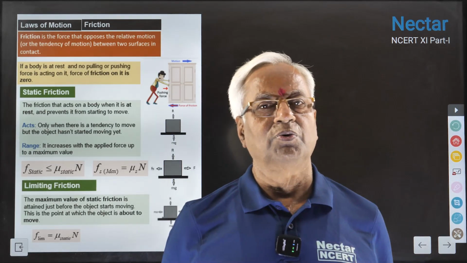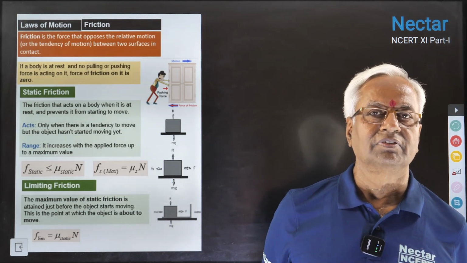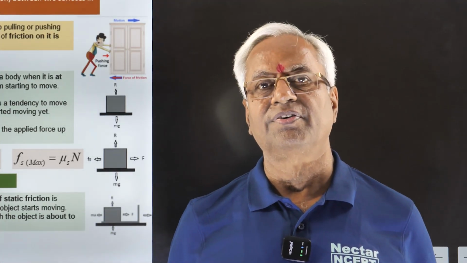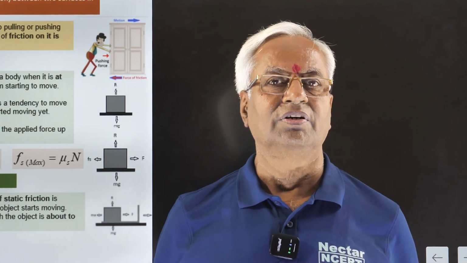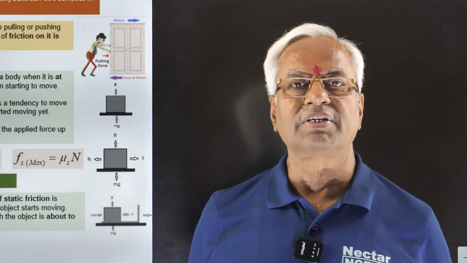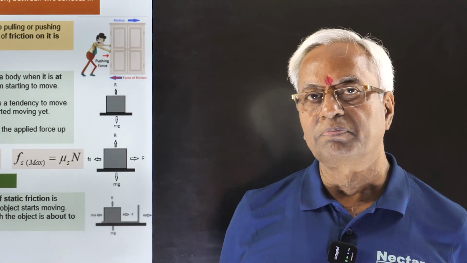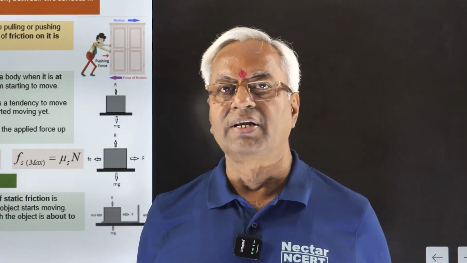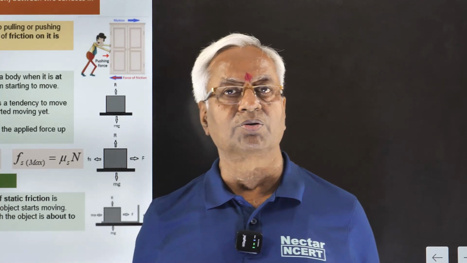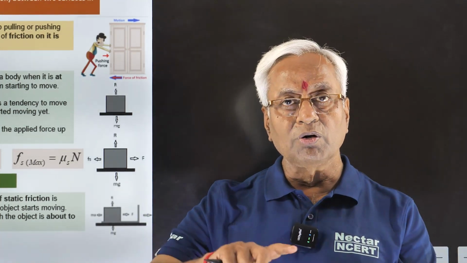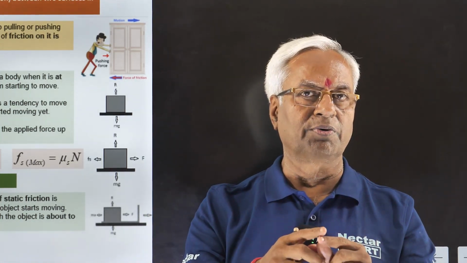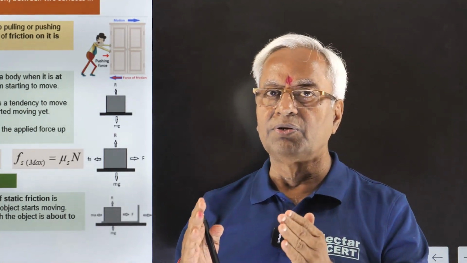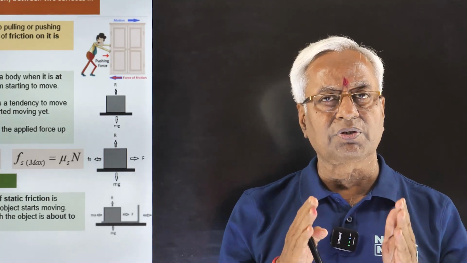If I ask you what is the unit of friction, most of the students reply Newton. Absolutely wrong. Friction is not a physical quantity. It is simply a physical property. Like elasticity, like viscosity, friction is also a property. Because of friction, there would be a force that would be known as frictional force. Frictional force will have the unit, but friction is a simple property.